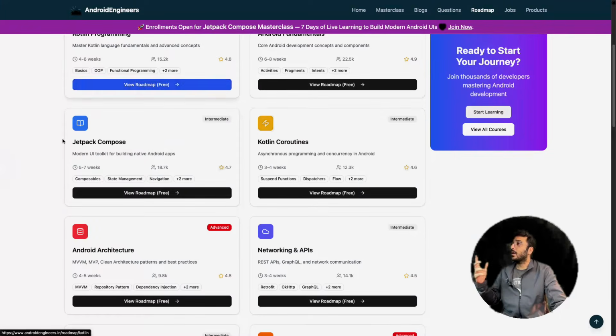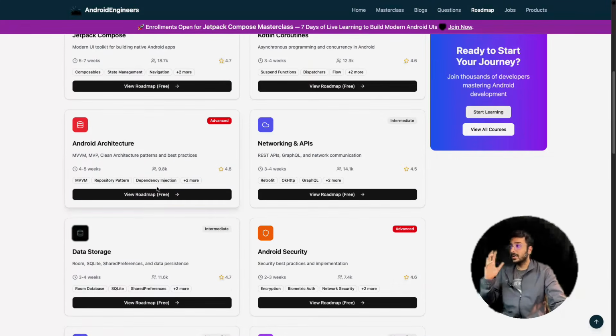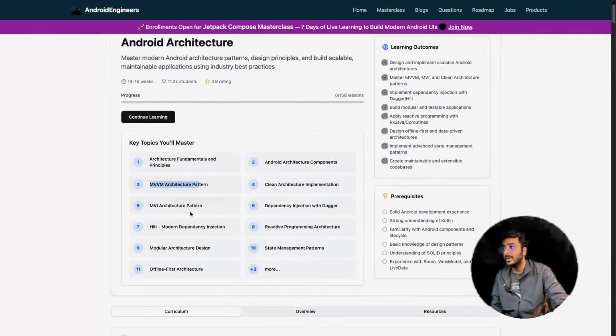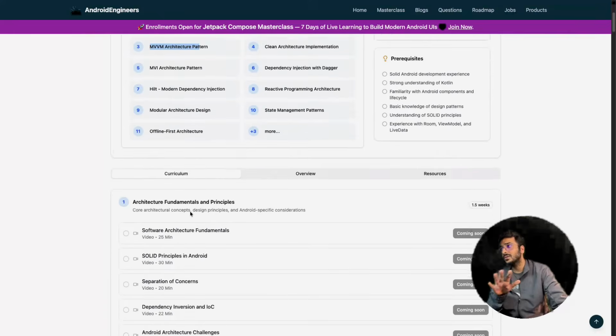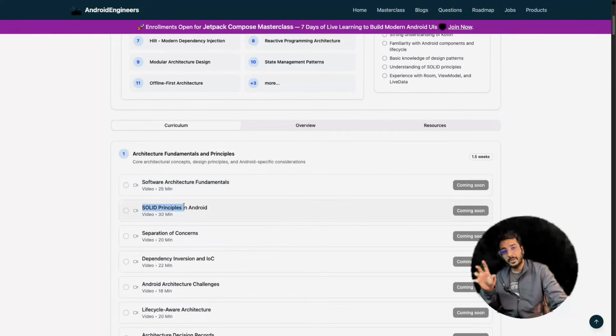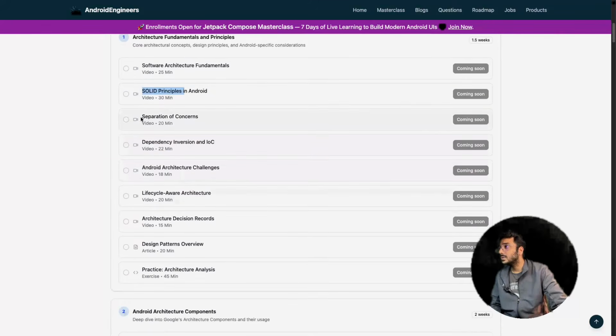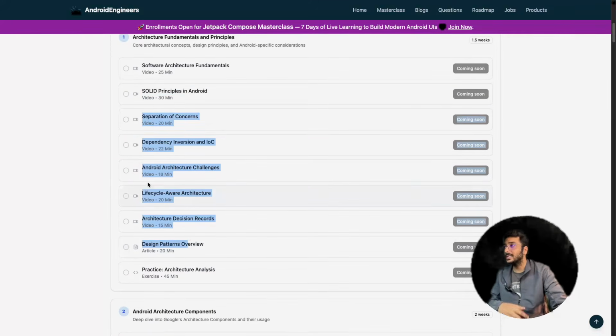Okay, now coming back to Android architecture, a very important thing. People keep asking, hey, I'm just a fresher, why should I learn architecture, and what kind of architecture should I learn? I would say all you need to understand is MVVM with some SOLID principles. Just understand SOLID principles and MVVM architecture, and that's good to go. We have a complete blog written on the SOLID principles in Android. You can learn all the concepts there.